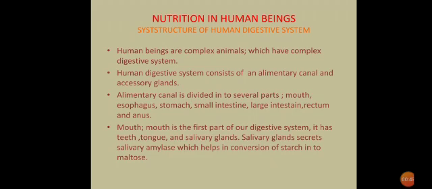Mouth. Mouth is the first part of our digestive system. It has teeth, tongue, and salivary glands. Salivary glands secrete salivary amylase, which helps in conversion of starch into maltose. You can notice only the starch part of our food, means carbohydrate part of our food, starts digesting in the mouth.